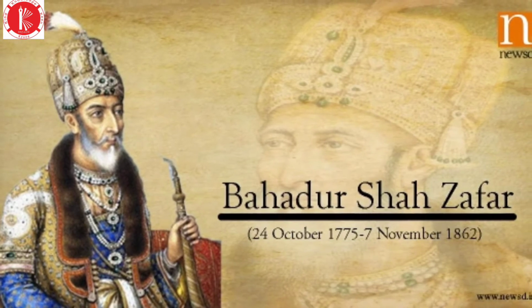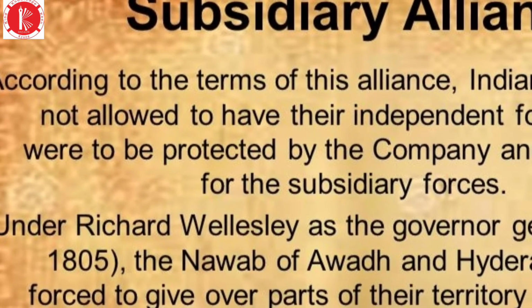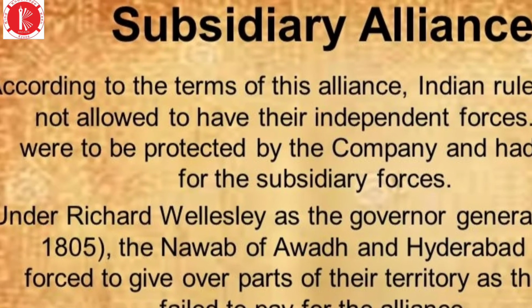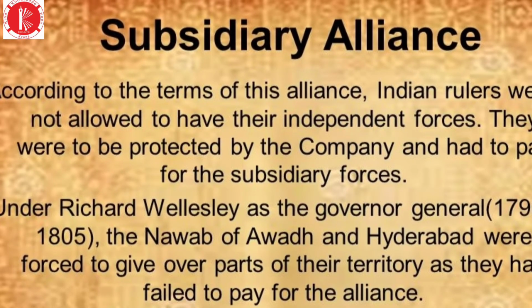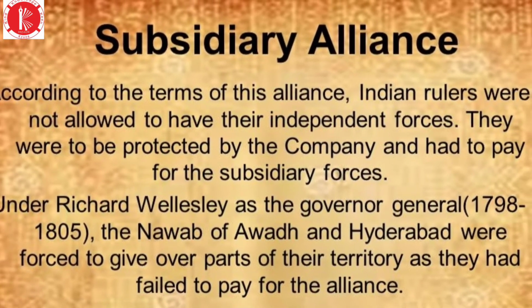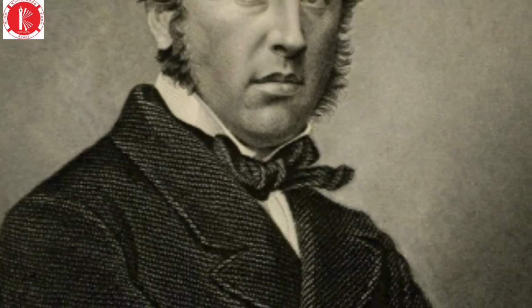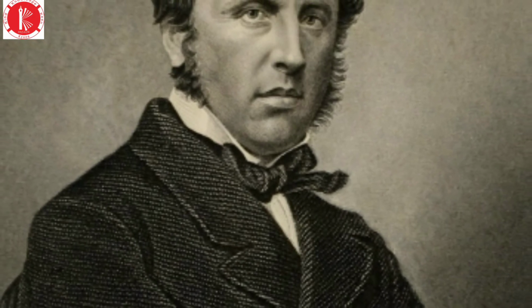In 1801, a subsidiary alliance was imposed on Awadh, and in 1856 it was taken over in the name of ensuring that British rule was needed for proper administration. Finally, in 1856, Governor General Canning decided that Bahadur Shah Zafar would be the last Mughal king. So this is the way the Nawabs lost their power. This is the problem.